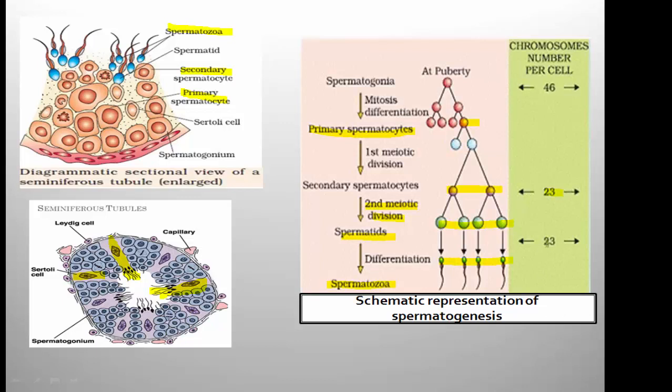Every point of this diagrammatic representation is very important. If you forget to present the chromosome number, marks will be deducted. Each and every point of this diagram is very important. Clearly practice all the 3 diagrams. I hope it is clear for you. Thank you.